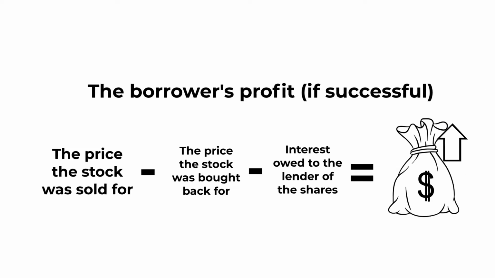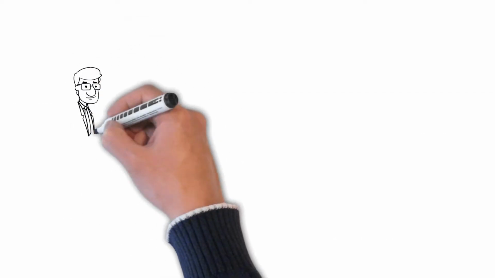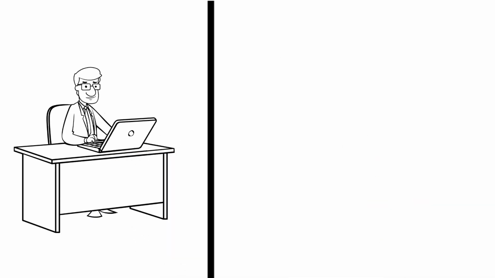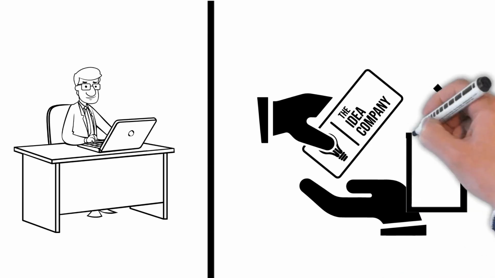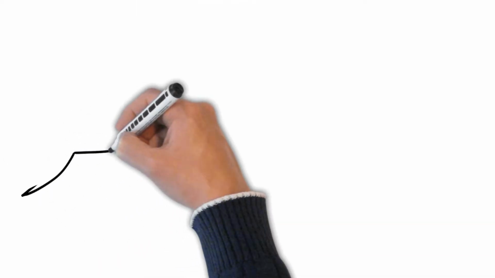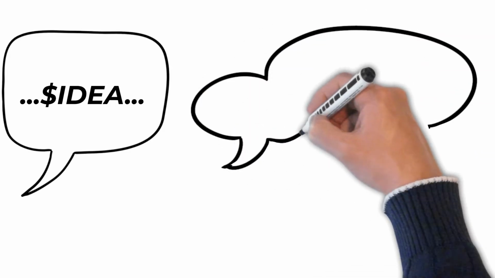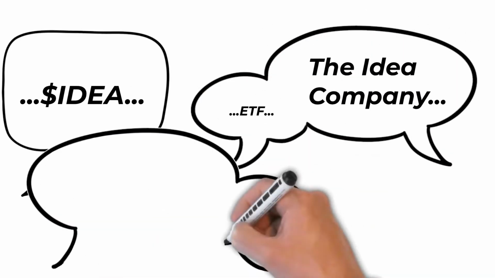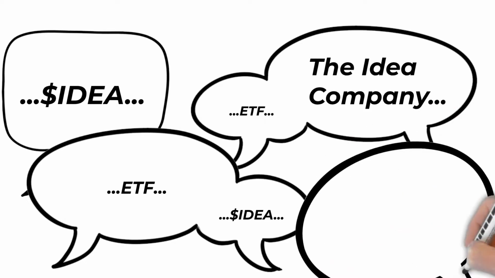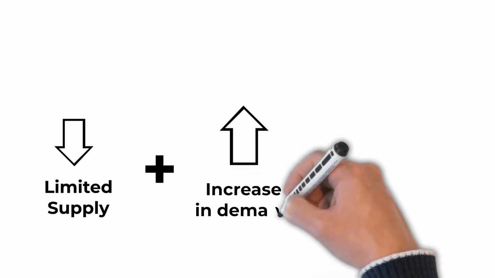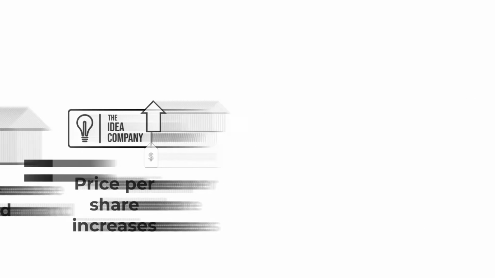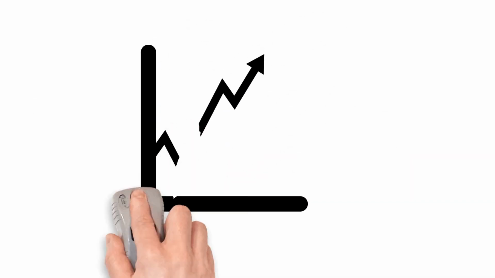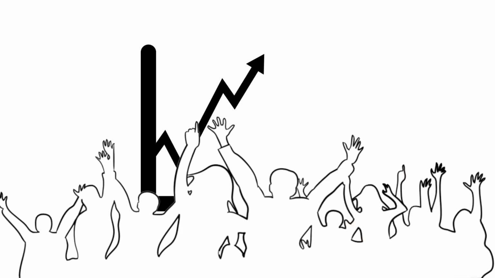But what happens if the price doesn't go down? Well, let's see. Apparently, the trader who borrowed those shares went out into the market and sold them for even more. The shares continue to get passed around, and interest starts to grow. At a certain point, there are even rumors that the Idea Company may be included in a large ETF. This means there's going to be a lot of shares that will need to be bought really soon. Since there's a limited supply of shares, that means the increased demand will push the price per share even higher. A frenzy ensues, and everyone is trying to get their hands on the Idea Company shares before the big ETF starts buying them all up.